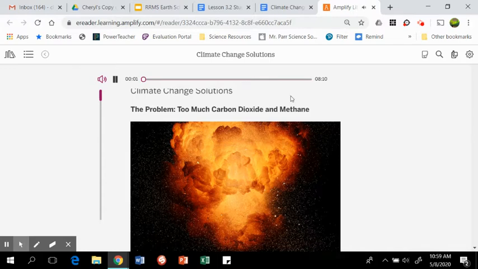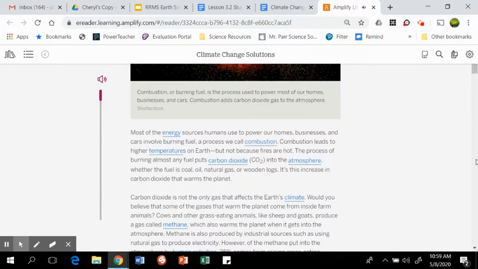Climate change solutions. The problem, too much carbon dioxide and methane. Most of the energy sources humans use to power our homes, businesses, and cars involve burning fuel, a process we call combustion. Combustion leads to higher temperatures on Earth, but not because fires are hot. The process of burning almost any fuel puts carbon dioxide into the atmosphere, whether the fuel is coal, oil, natural gas, or wooden logs. It's this increase in carbon dioxide that warms the planet.